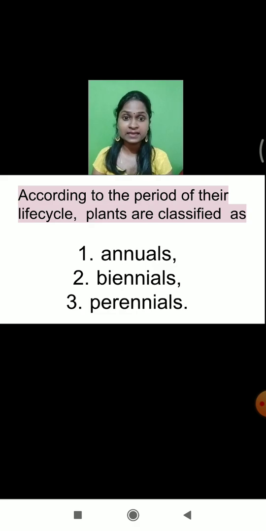What are those three categories? You can see here on the screen: annual plants, biennial plants, and the third is perennial plants. These are the three varieties of plants which are commonly found around us. So now let's learn about them one by one.